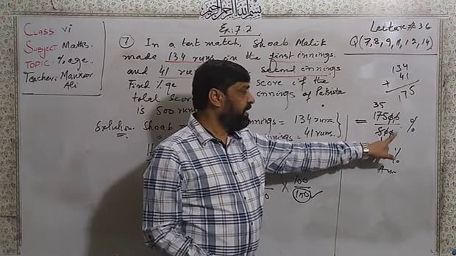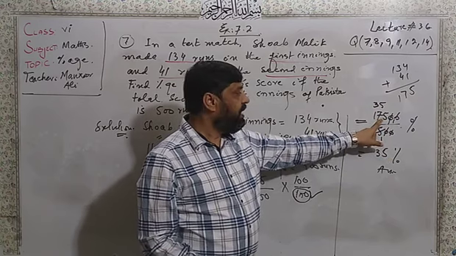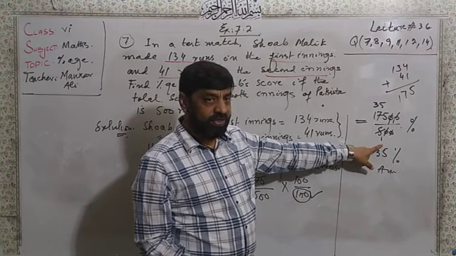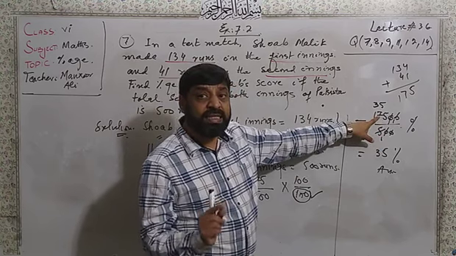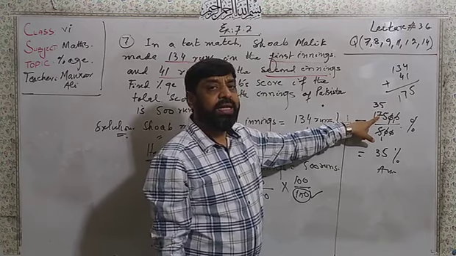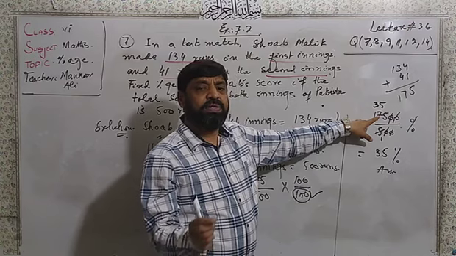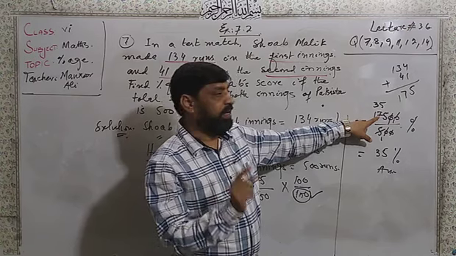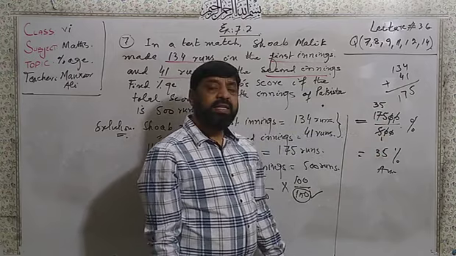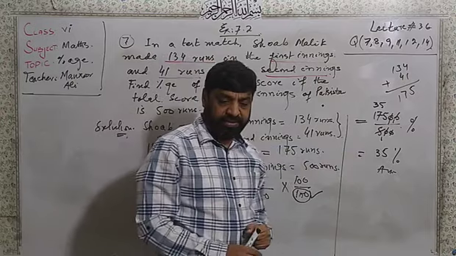Here 20 cancelled by 20 of the 500, we got 175. 175 will be cancelled by 5. 5 cancels 5 one time, 5 will cancel the 17 3 times. 2 remaining from 17 will go to the 5 and become 25. 5 table on 25, 5 times. I will write here 5. So after cancellation, 175 by 5, we got this 35%.